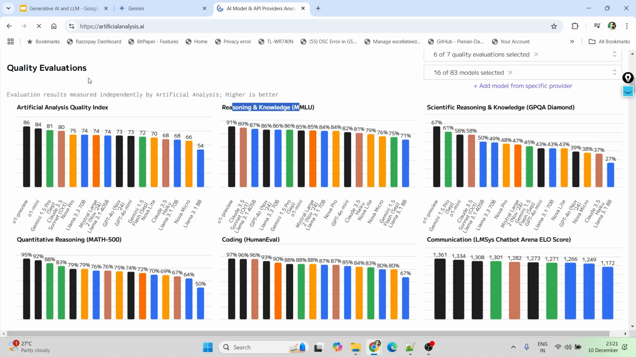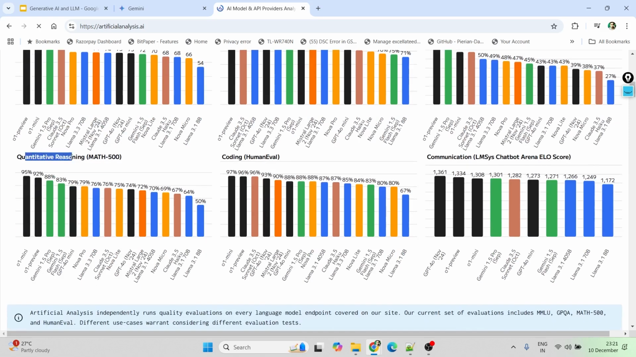So LLMs are basically evaluated on various parameters. That's one of the parameters: whatever questions we ask, based on the reasoning and knowledge, how the models are performing. This is one of the evaluation parameters. Scientific reasoning. Next we have quantitative. Then coding: there are different models which have performed well. Everywhere you can see it's O1 Mini, right? O1 is from OpenAI.